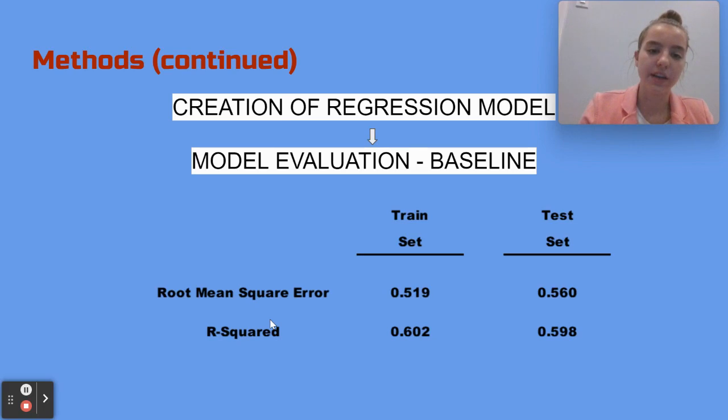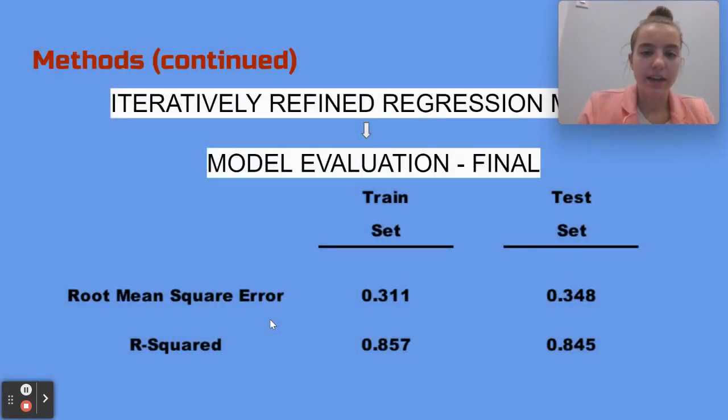To improve the accuracy of the model, each independent variable, excluding PC1, was then individually analyzed. Each independent variable was added to the model, and a comparison of the root mean square error and R-squared from the new model and the old model were compared. If the variable was deemed to improve the model, a correlation matrix was then used in Excel to check for potential multicollinearity. As long as the new variable did not have high correlation with the current independent variable in the model, it was added. The final model had a good train/test root mean square error result.